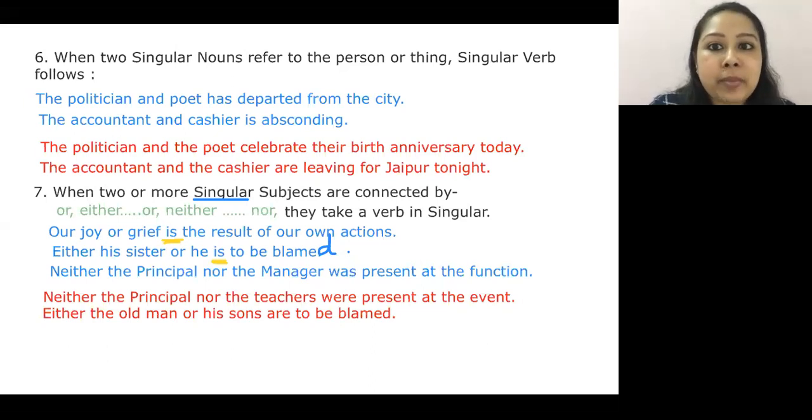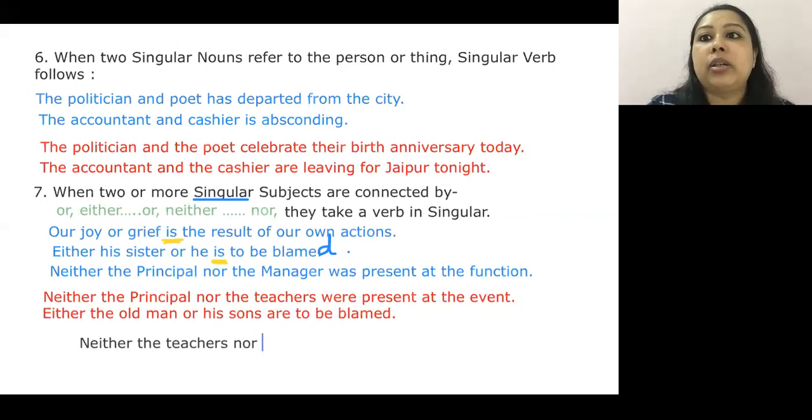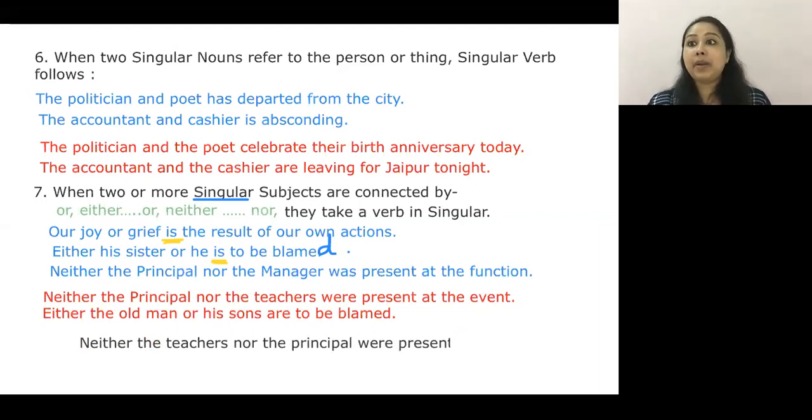You cannot frame a sentence. You cannot, students. I'm writing this for you on the board. The teachers, neither the teachers nor the principal. And then you say were present. Now you would ask me, why is this not allowed? Simply because when you are using neither nor together, neither nor, this particular conjunction, always remember the singular verb would appear in the beginning and the plural one would take a place after nor.